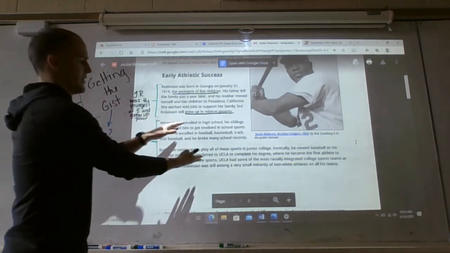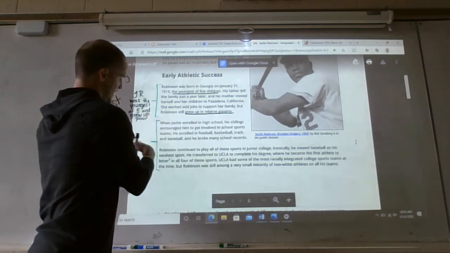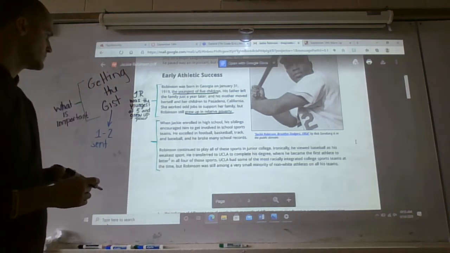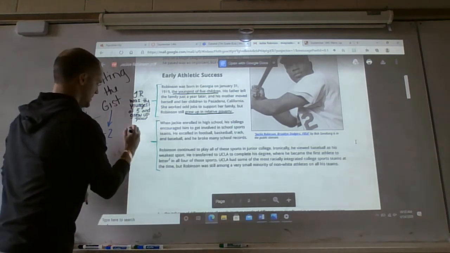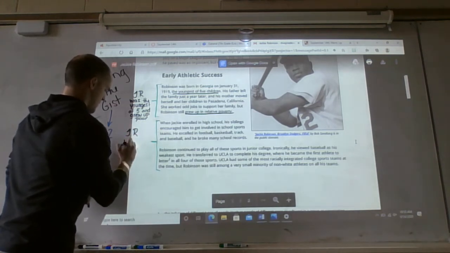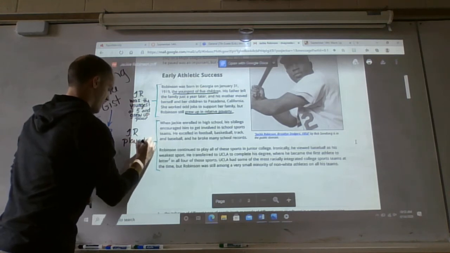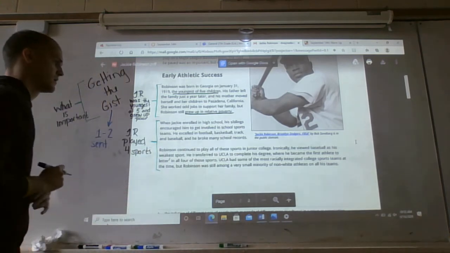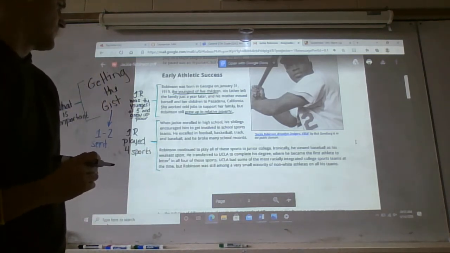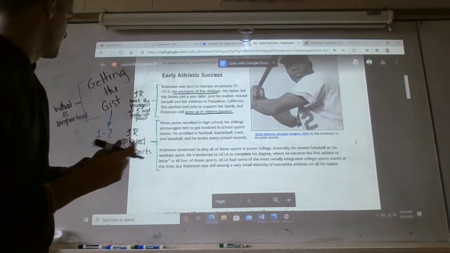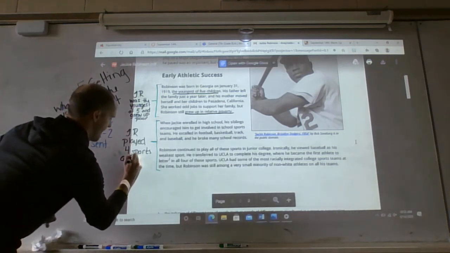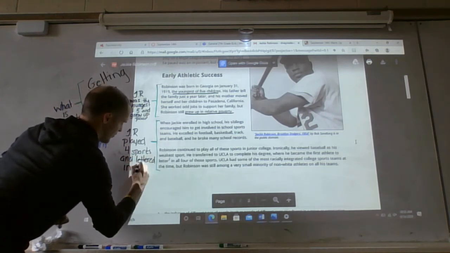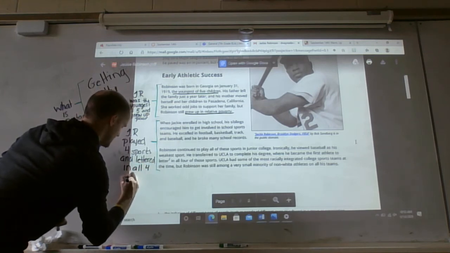So, 2 little paragraphs that we're going to get one gist statement to fill out both of these. All right? So, simple enough. Jackie Robinson played 4 sports. And lettered in all 4 at UCLA.